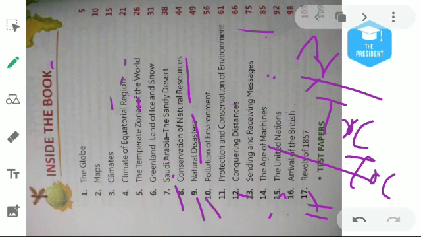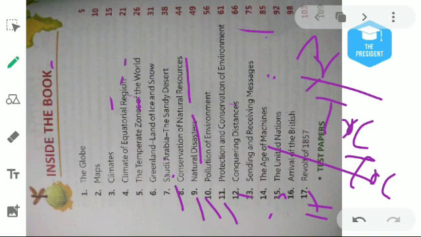Then chapter number 10 will be about the pollution of the environment. We are living in an environment, so due to some processes, like when we burn wood, smoke goes into the atmosphere and it pollutes the air. We throw garbage anywhere, it pollutes the soil. Similarly, we throw dust and garbage in water bodies, rivers, and this pollutes the river. So we will read about different types of pollution.